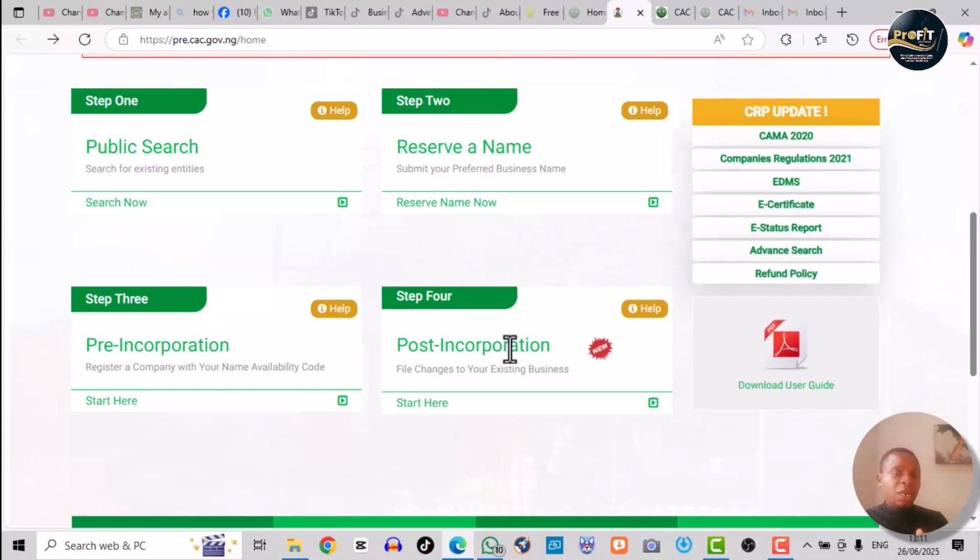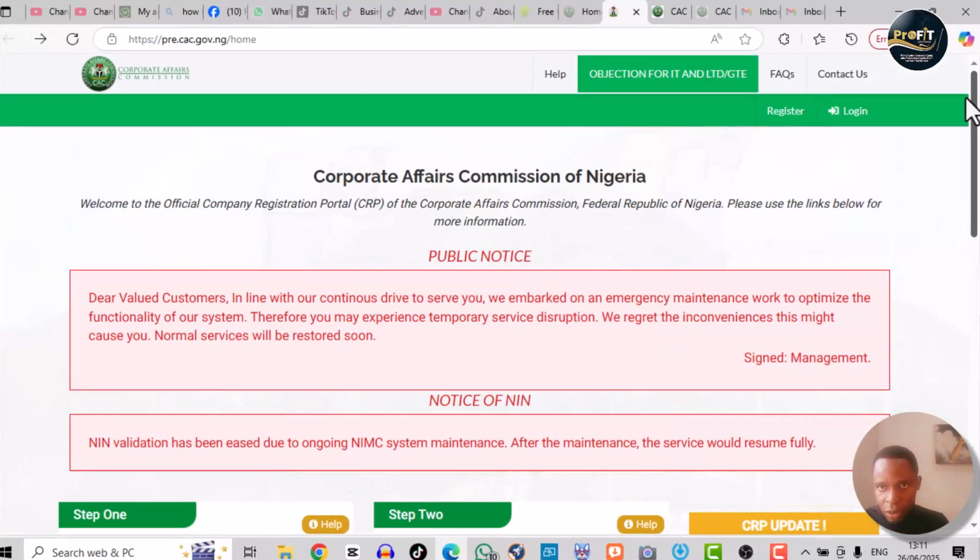Then the final step is after you've registered your business or your organization, the posts. Like that account we saw had to do some things with regards to posts, so that the account will remain active. Okay, so let's move on. Let me take it up and click on register.